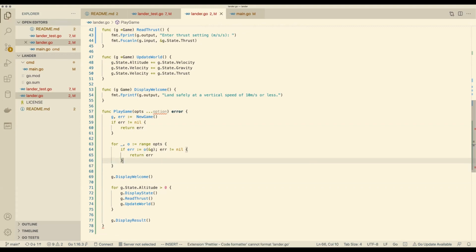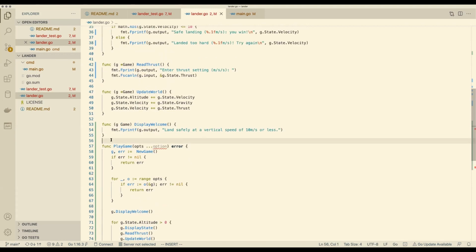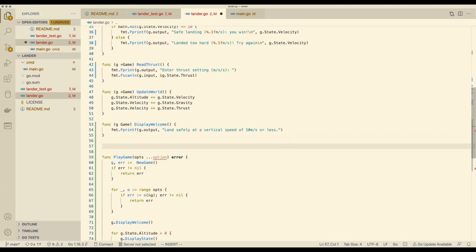So the nice thing about this is that now we know what type option is, don't we? We could write that type definition. So our option is basically... We're saying type option is a func. Every Go program contains this type definition, or something very similar. Yes. Type option is a func which takes basically our pointer to our game. Pointer to game, that's right, and returns error.